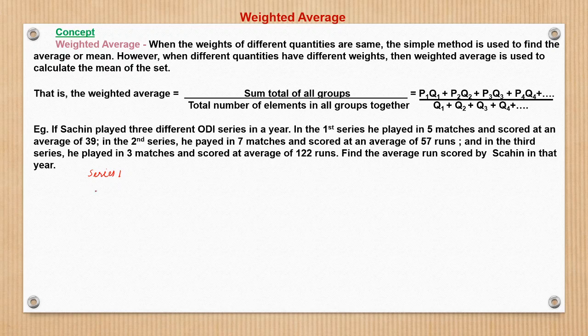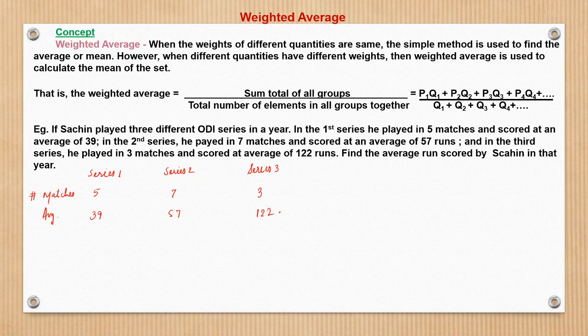So see, there are three series. Series one, Sachin plays how many matches? 5 matches, right? Number of matches, and average. Average is how much? Scored at an average of 39 runs. Then in series two, he plays 7 matches and scores at an average of 57 runs. And then third series, he plays 3 matches and scores at an average of 122 runs.